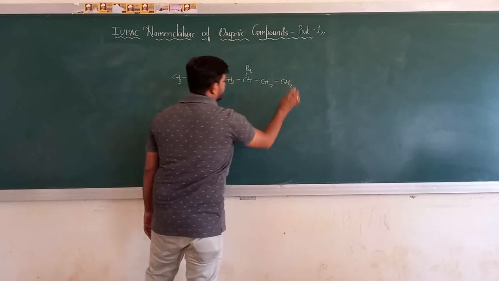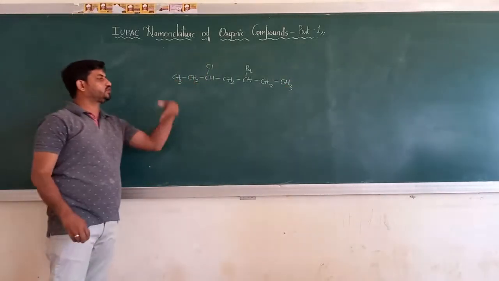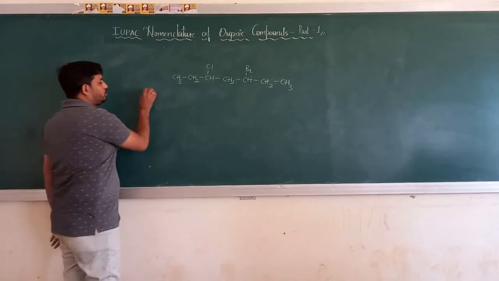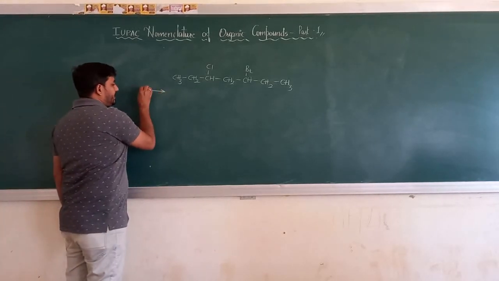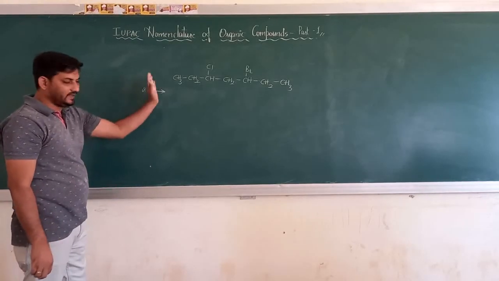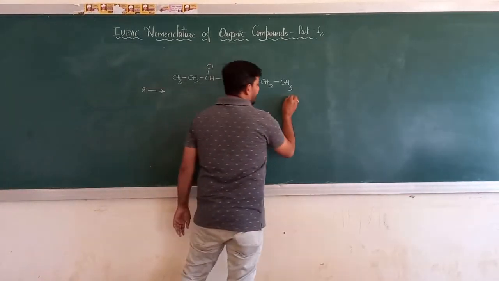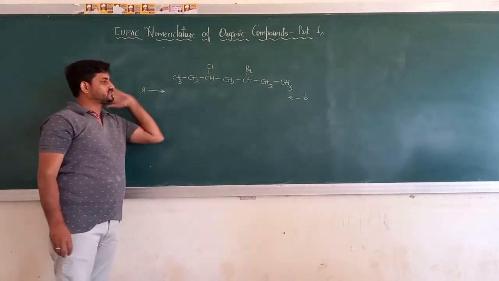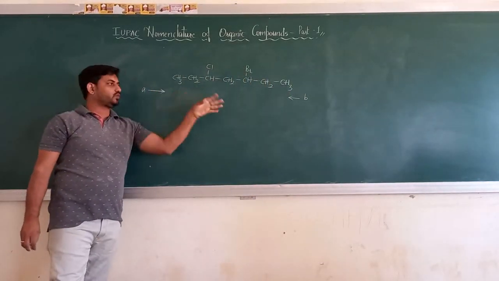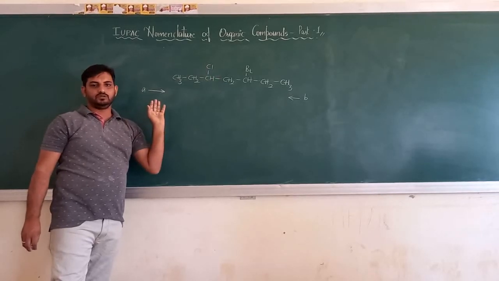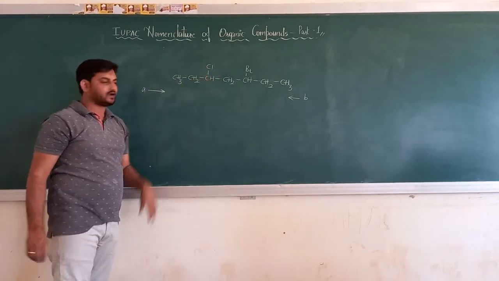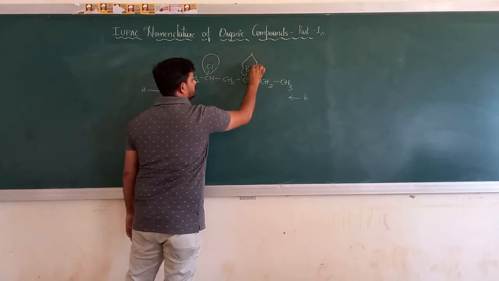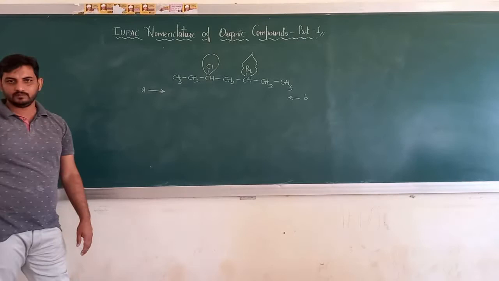So I have one end, which I call end A, and one more end, which I call end B. Because I have got a straight carbon chain, I need not worry about the branching. So I have got two branches over here.